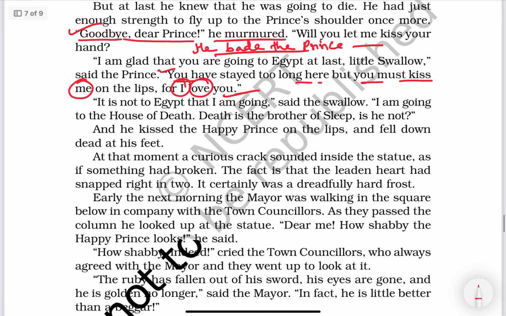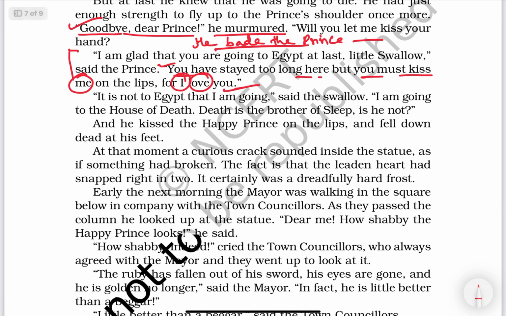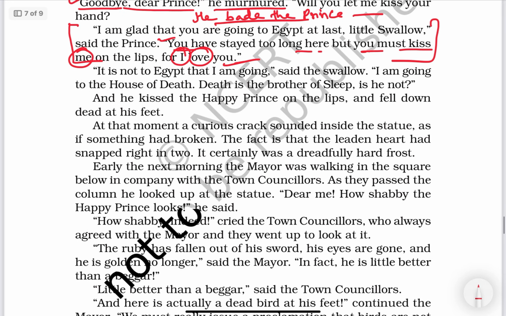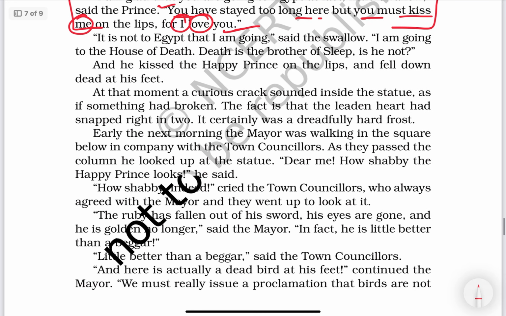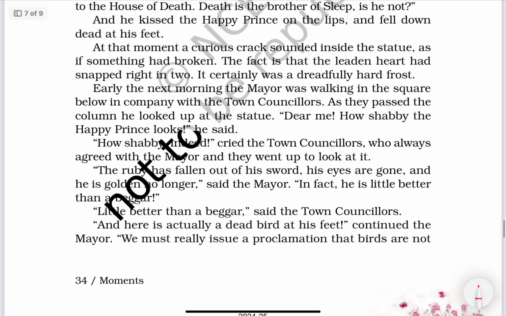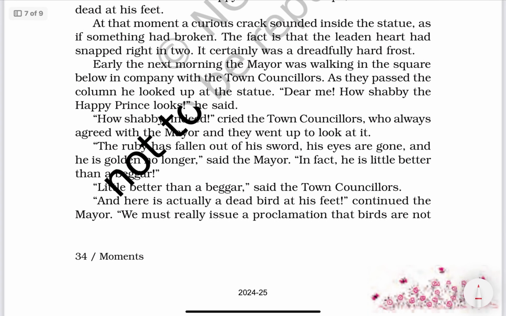Okay, one more type of question, you may be given this whole paragraph. I am glad that you are going to Egypt at last, little swallow. So this entire dialogue is of the happy prince. When you read the story, you will come to know who is speaking what. Now once again, how shabby the happy prince looks, he said.